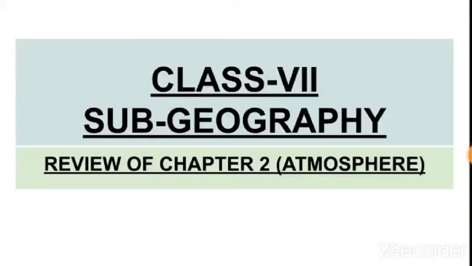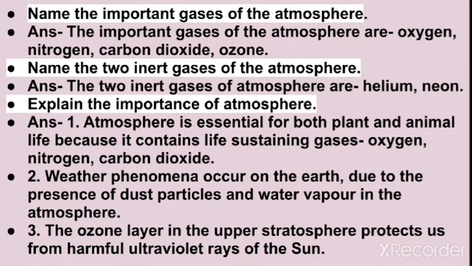Hello everyone. In this part of the video, I will give some question answers for class 7 students from chapter number 2, that is atmosphere. Let us start with the first question. Name the important gases of the atmosphere. Answer. The important gases of the atmosphere are oxygen, nitrogen, carbon dioxide, ozone.